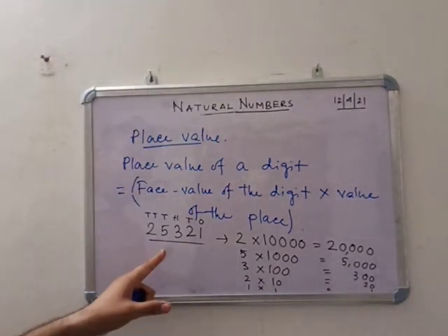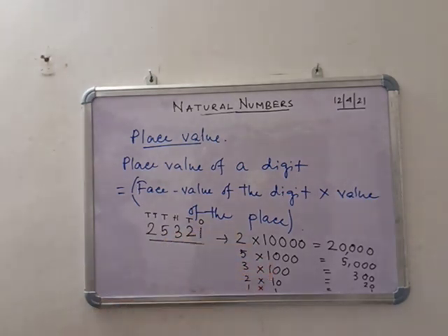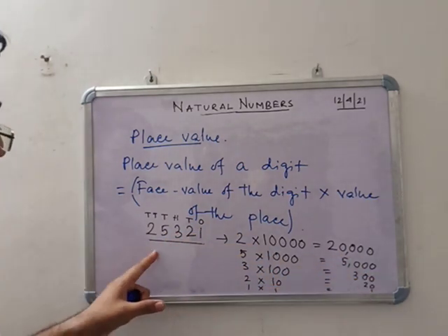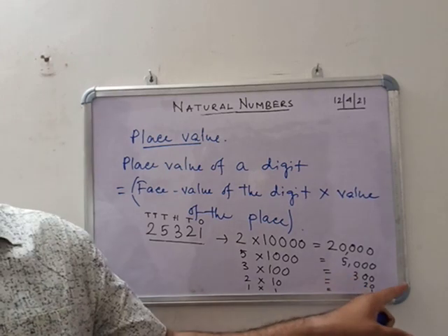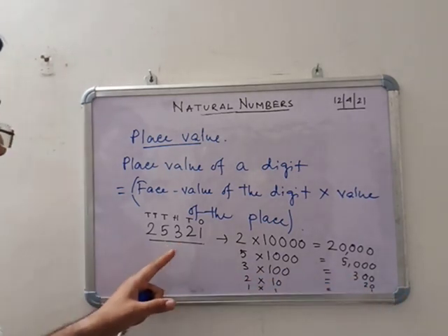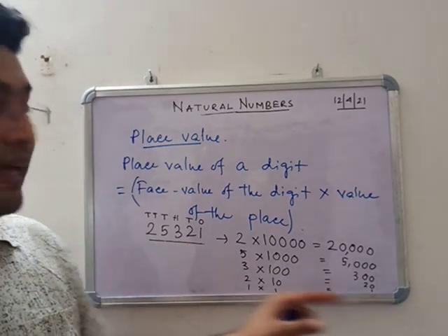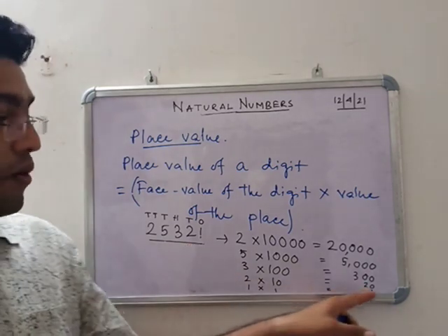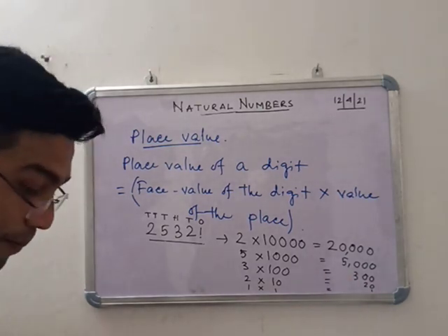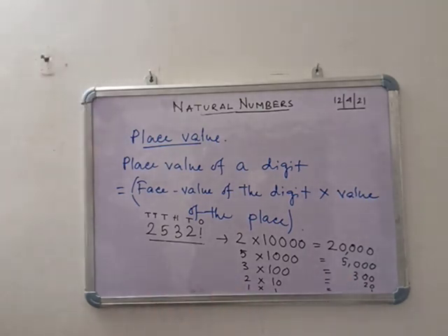Okay, so this is the place value. So the place value of 2 is 20,000. Place value of 5 is 5,000. Place value of 3 is 300. Place value of 2 is 20. And place value of 1 is 1. So this is the place value of a number.